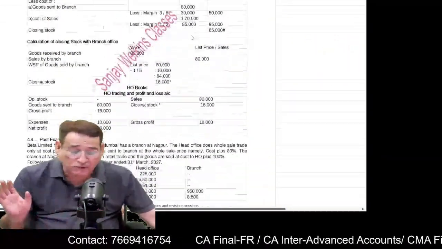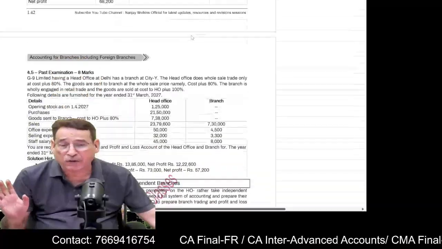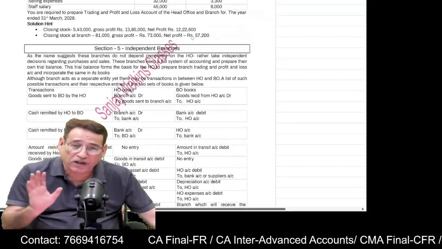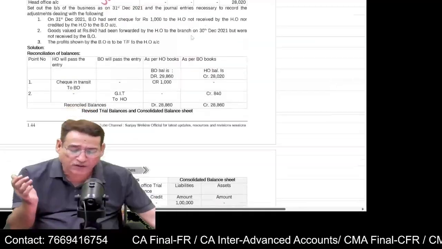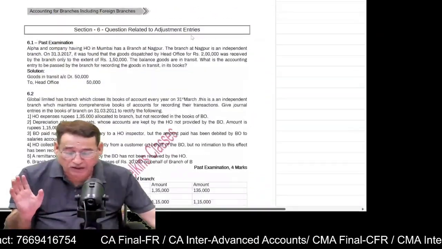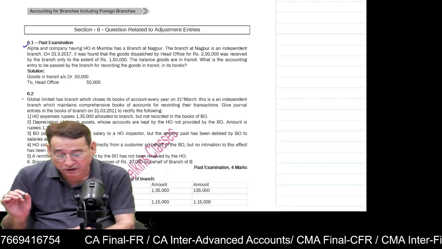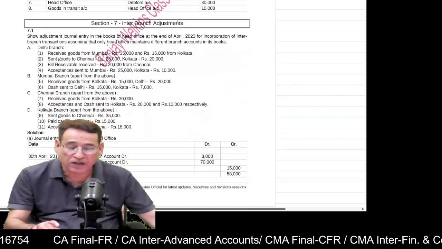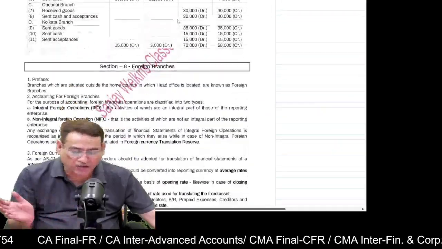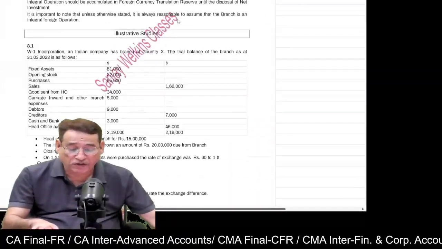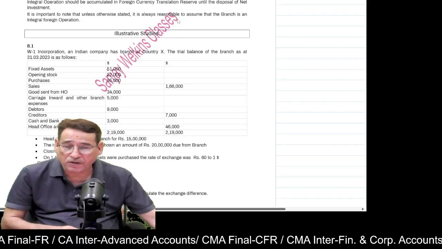These are the topics where you need to actually stress upon as far as this particular chapter is concerned. Now coming over to independent branches, because we have done lots of questions under independent branches, but you need not require to do anything. You simply actually do the questions related to entries which we have done in the class, correct? Only questions related to entries. You need not require to do interbranch transactions or something like that. Regarding foreign branches, we have done lots of questions, correct?